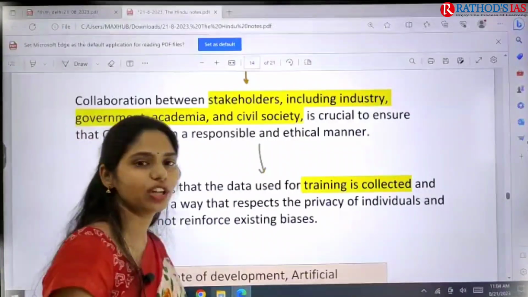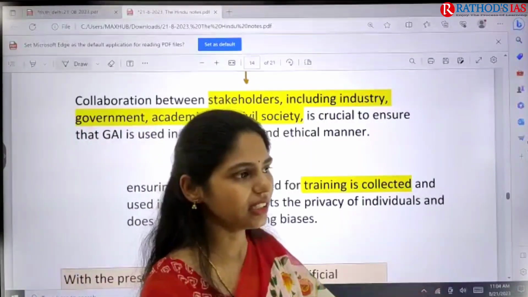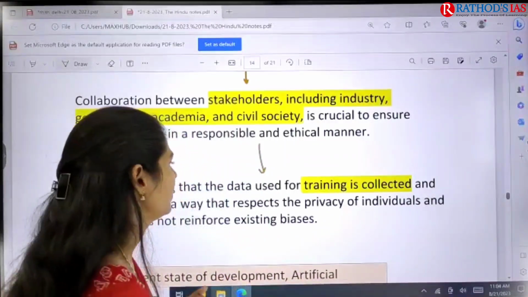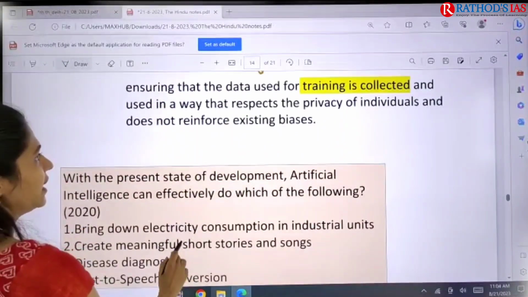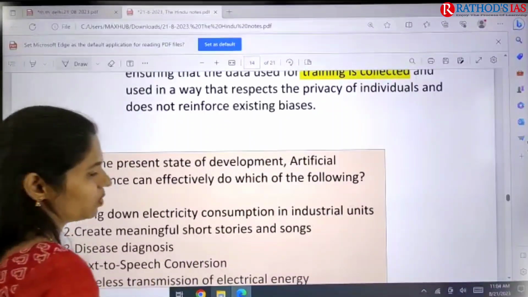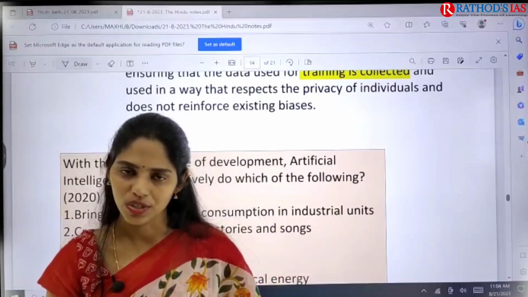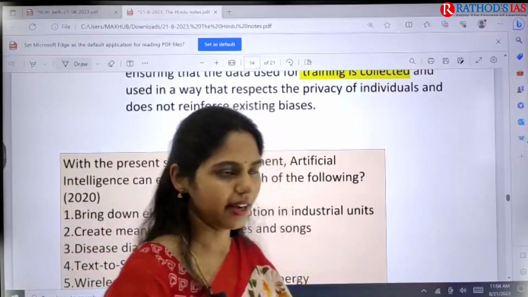And finally we have to ensure the ethical use of this generative artificial intelligence, and we have to focus on training, etc., so that we can also increase skills and protect the privacy of individuals. So this is the way ahead.